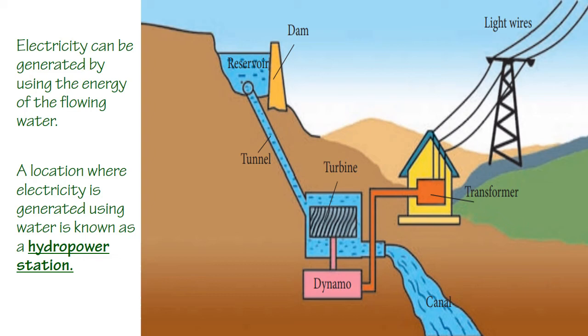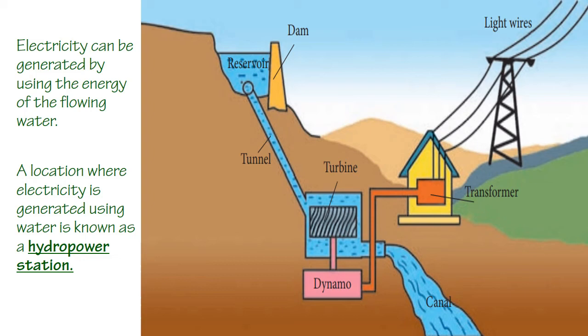Through the tunnels, the water of this reservoir is connected to this power station. This power station has a turbine. Through the tunnel, this water is carried to the power station. The water currents are used to rotate the turbines.